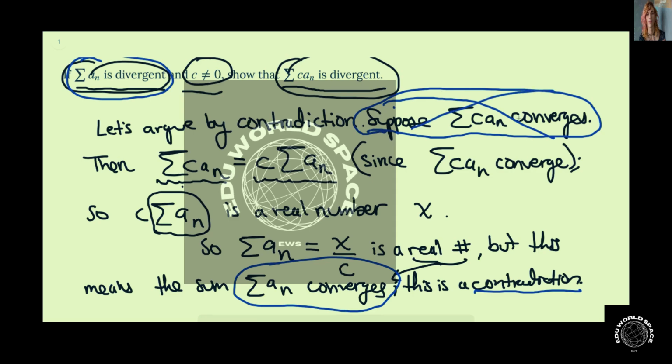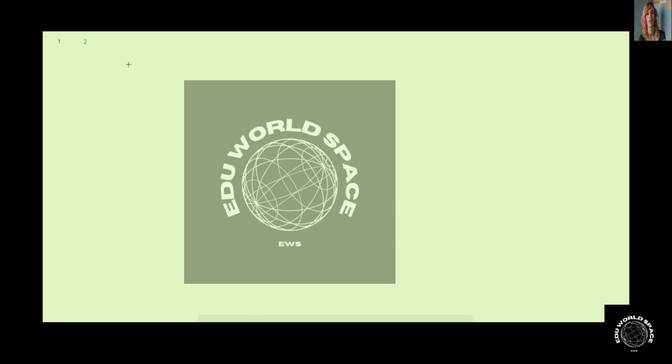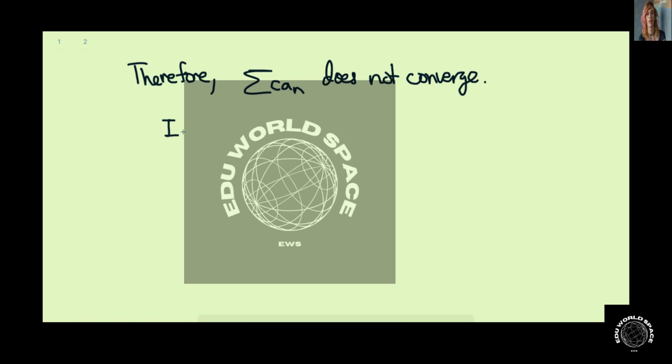So we must have the opposite of this. And the opposite of converging is diverging. Therefore, the sum of c an does not converge, which we can reword to say, that is, the sum of c an diverges, and that's exactly what we intended to prove. So that's our final answer.